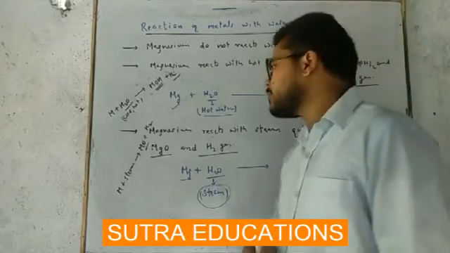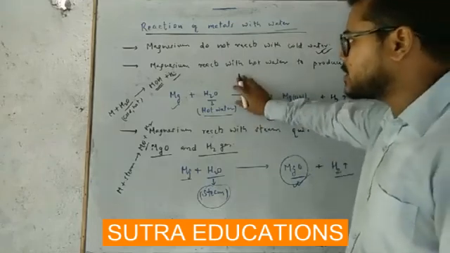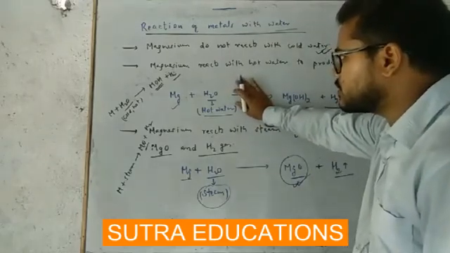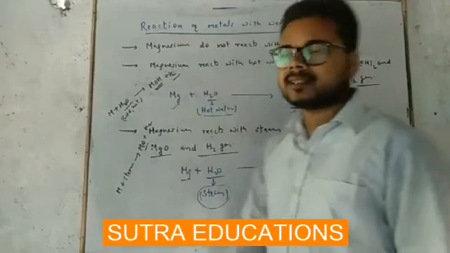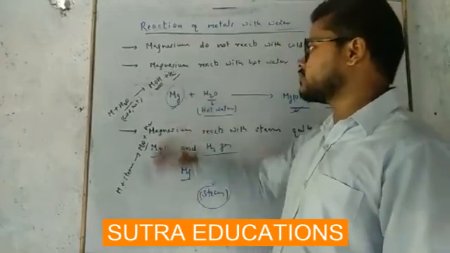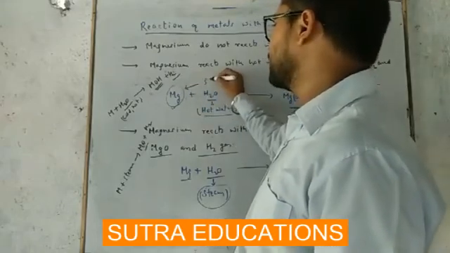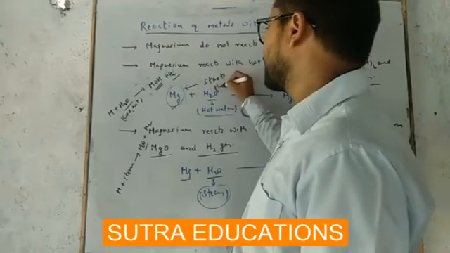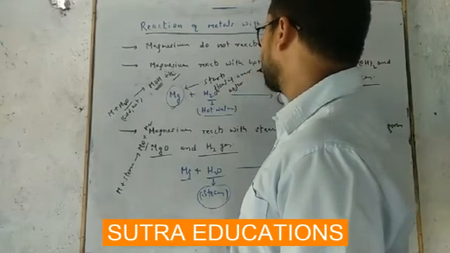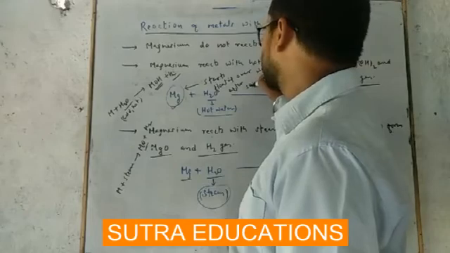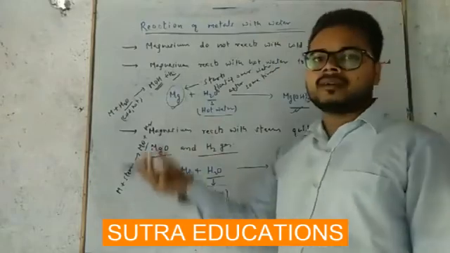Okay, one more thing. Again in this case, as we have discussed in case of calcium, this magnesium metal starts floating over water after some time.